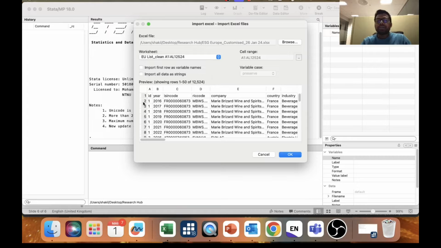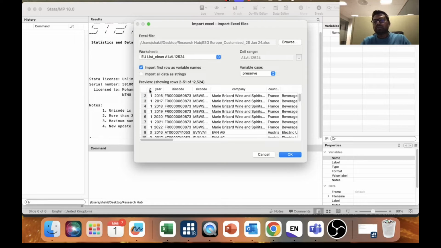Here you can see the number of rows: row 1, row 2, and row 3. But my first row is actually the variable names, so ID, year, and other stuff. If you don't check the dialog option, import first row as variable names, then it will not consider this as variable names. It will consider it as data. You can see when I uncheck it, this is considered as data. Now when I check it, then row number one is removed, and this one is considered as variable names, and then this is considered as data. Everything is done. We need to click OK.